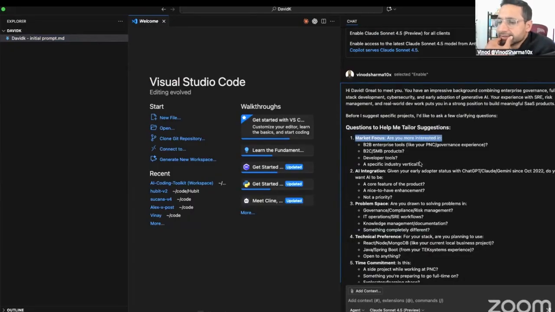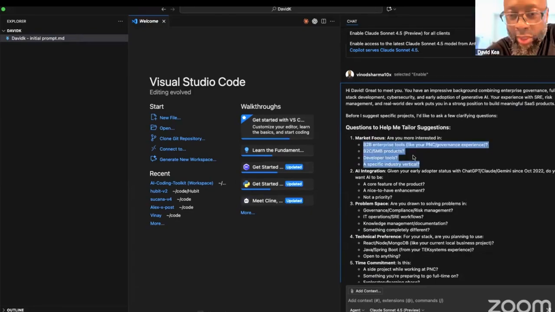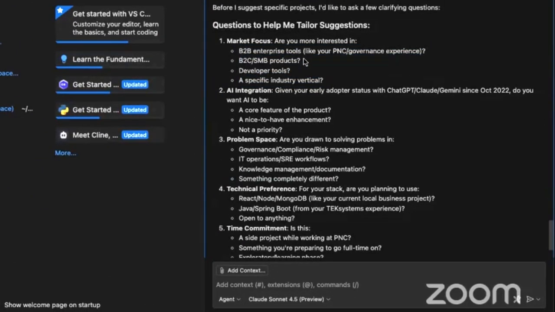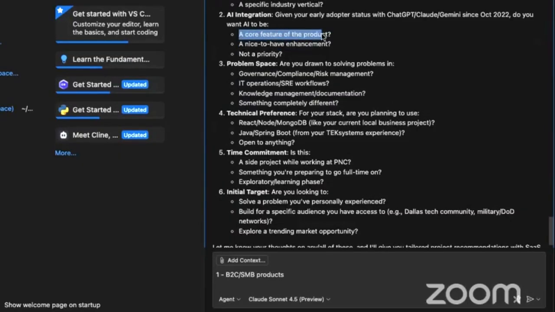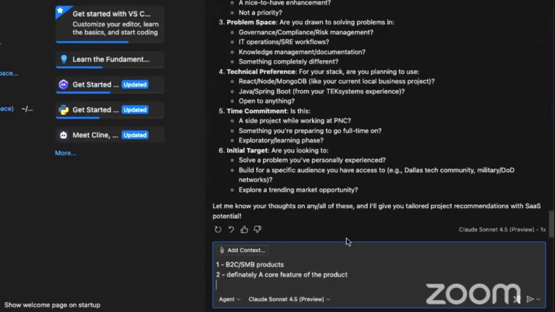Okay, so answer this. B2B enterprise, do you have any interest? I would say B2C SMB products. Not a priority. A core feature of the product AI. Definitely. Problem in space. Are you down to solving problems in government? I would say something like corporate functions for now.